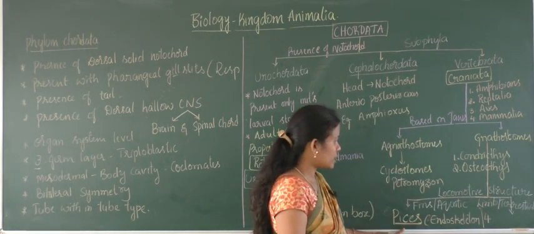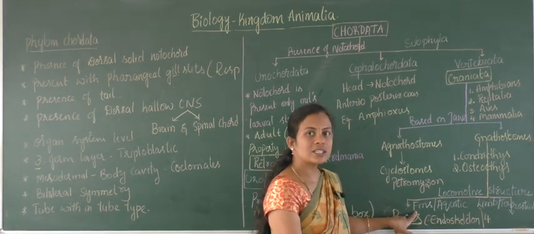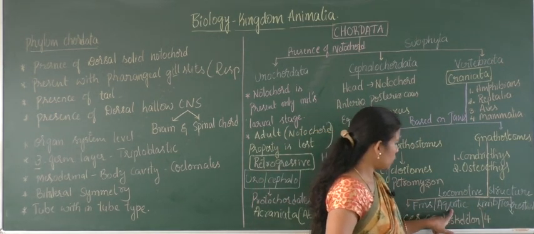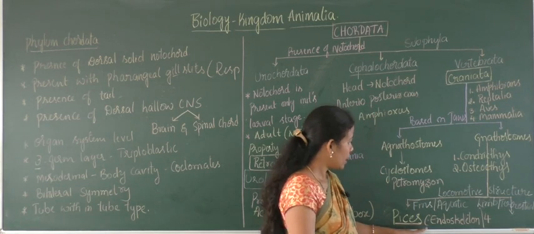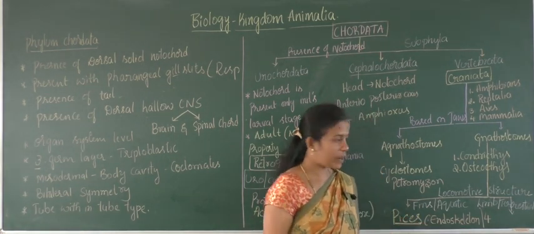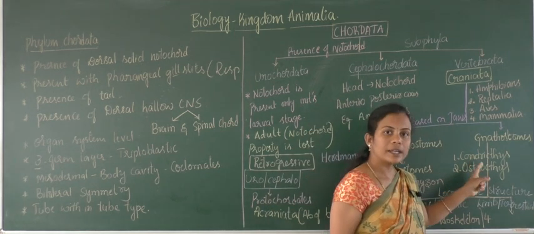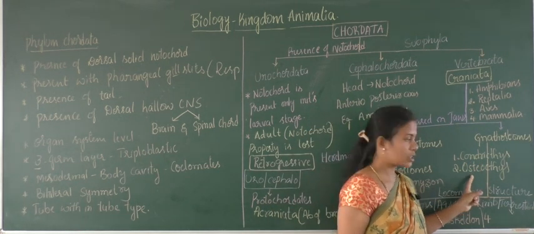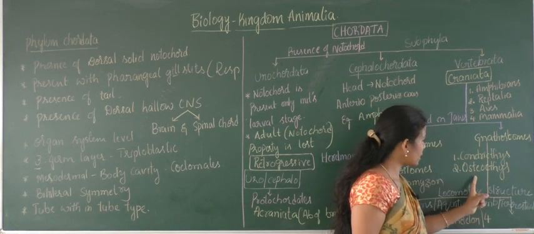One is Pisces, which possess fins as their locomotory structure, living in water, called aquatic, and based on the endoskeleton, what the inside skeleton is made of, it can be cartilage or a bony structure. So that is chondrichthyes and osteichthyes.